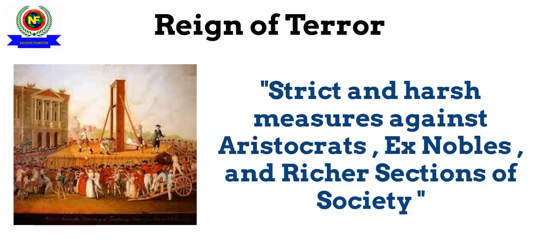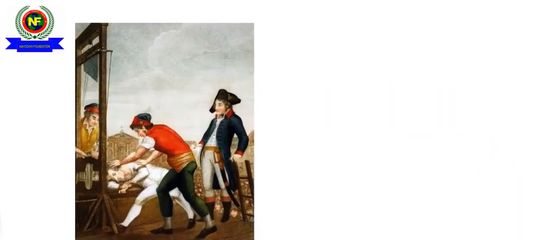Along with them, many others who did not conform with the Jacobins' values were also targeted. For this purpose, revolutionary courts were established for their trials, and they were punished by harsh measures such as beheading via guillotine. This period of strict controls and harsh punishment, which terrorized people, is termed as the Reign of Terror.